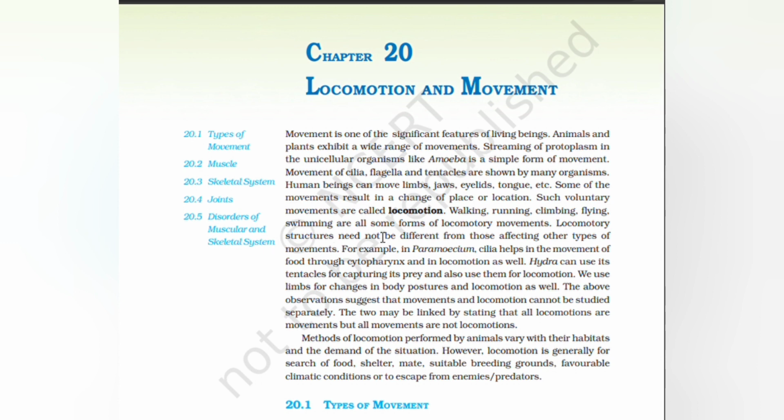Locomotory structures need not be different from those affecting other types of movements. For example, in paramecium, cilia help in the movement of food through the cytopharynx and in locomotion as well. Hydra can use the tentacles for capturing its prey and also for locomotion. We use limbs to change body postures and location as well.